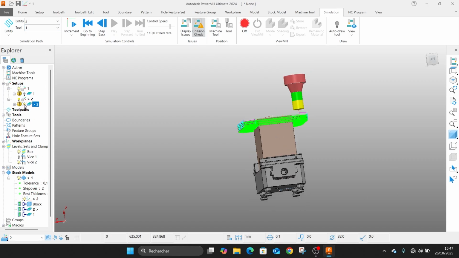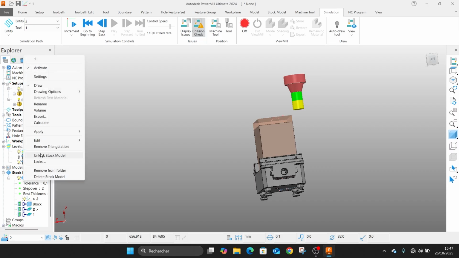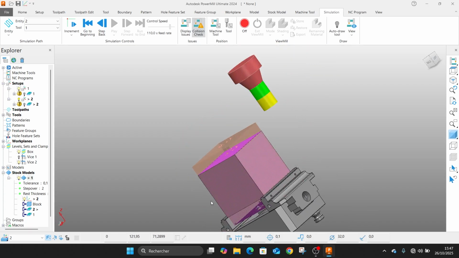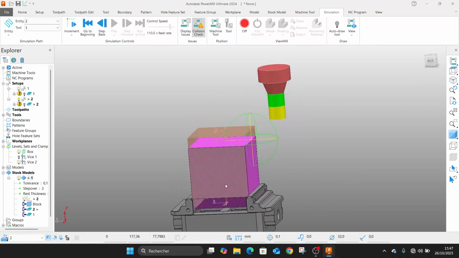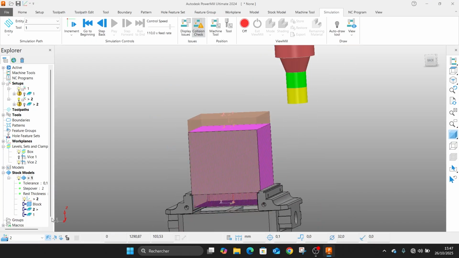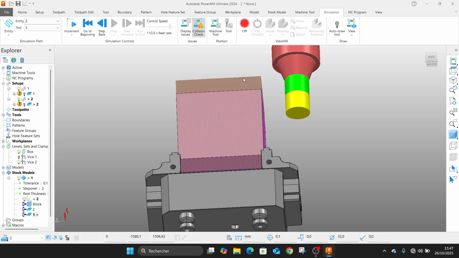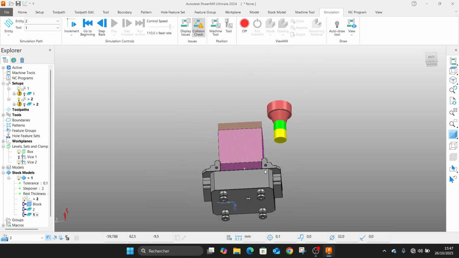So let's hide this toolpath, and we can calculate and see the rest machining. So we can select this to see that it did these two surfaces. So this is it for the usage of toolpath.